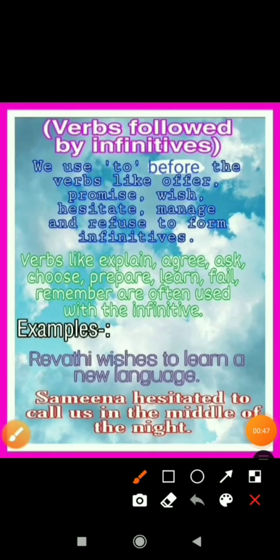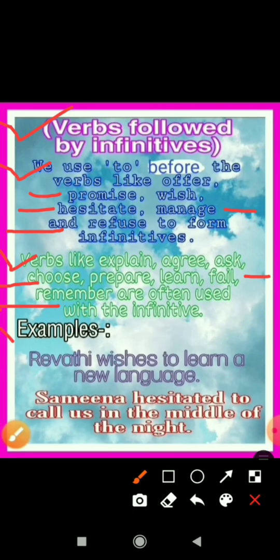So now we will discuss some verbs which are followed by infinitives. We use to before the verbs like offer, promise, wish, hesitate, manage and refuse to form infinitives. When we have to form infinitives by using these verbs, we use to before these verbs. Verbs like explain, agree, ask, choose, prepare, learn, fail, remember are often used with the infinitives. Mostly these verbs are used with the infinitives.